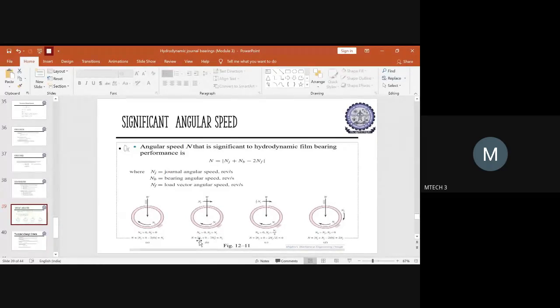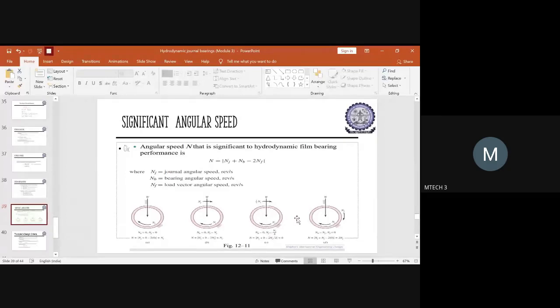You'll write the angular speed of the journal as NJ. You will write the angular speed of the load vector as NF, multiplied by 2, but you don't know the value of the angular speed of the bearing, so this value will be 0. So finally, angular speed N will be equal to Nj minus 2 times Nf. Okay, this is the value we get when you have the known values for the journal as well as the load vector with respect to the angular speed.